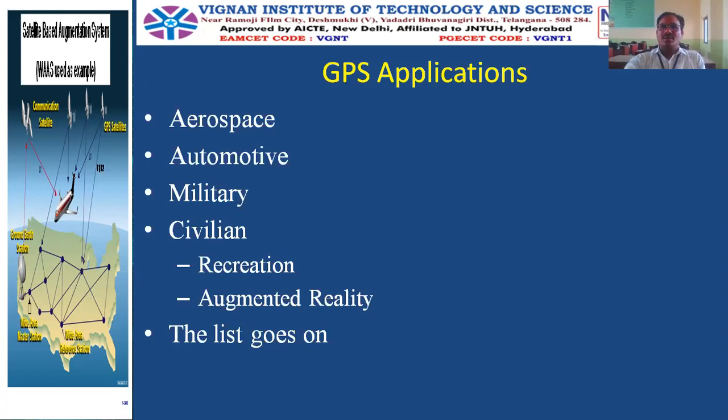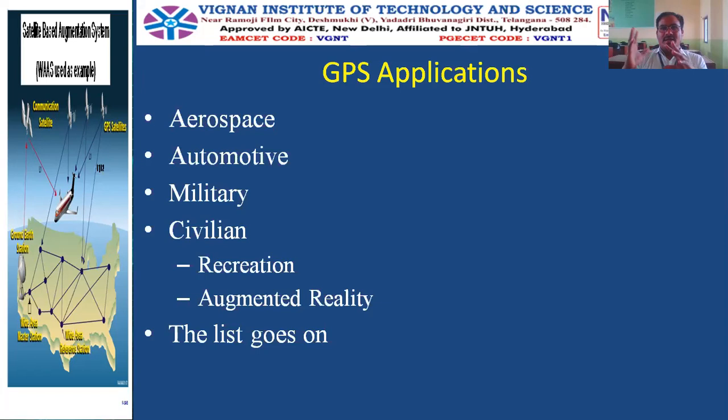The list goes on. So what is the purpose of GPS in the aerospace? The purpose of GPS in the aerospace is to navigate the flights, to give a proper signaling system to the flights, and to control the traffic in the space especially.